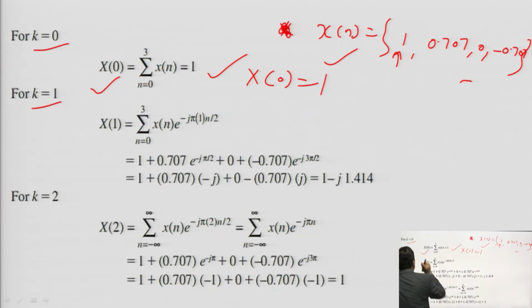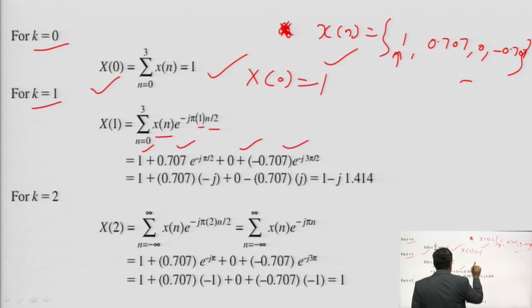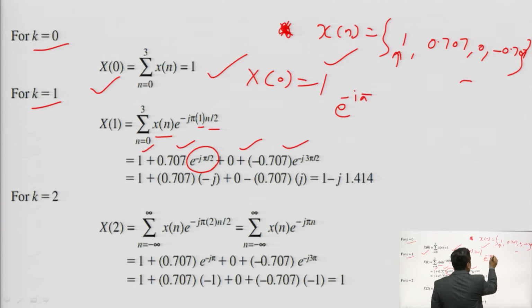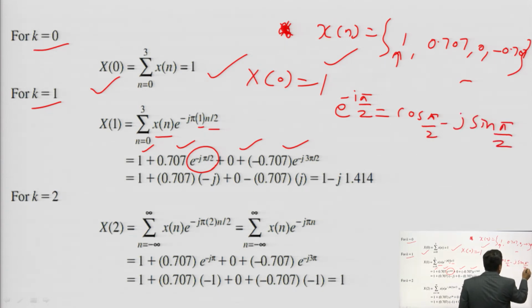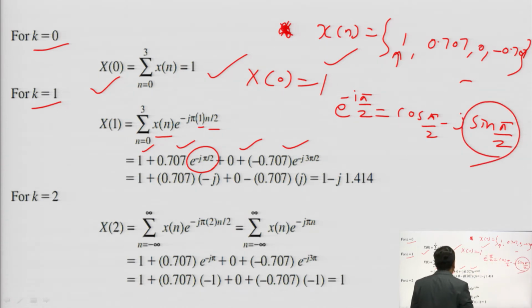Again you are putting k is equal to 1. So, summation n 0 to 3 small x of n into e to the power minus j pi n by 2, because k is equal to 1. Again you have to put the values here. Now, you have to solve e to the power minus j pi by 2. So, e to the power minus j pi by 2 is equal to cos pi by 2 minus j sin pi by 2, and sin pi by 2 is equal to 1. So, it will be minus j. So, 1 plus 0.707 into minus j plus 0.